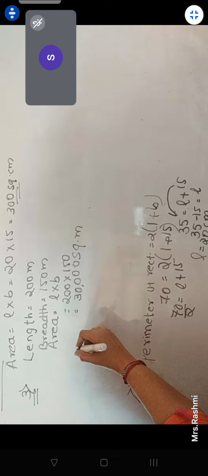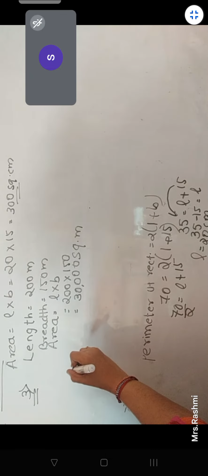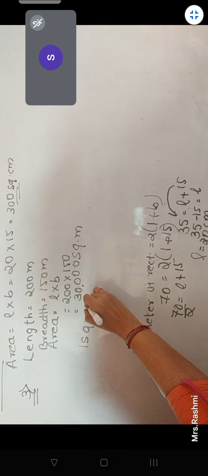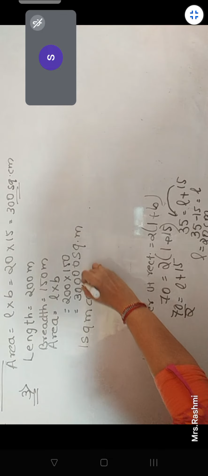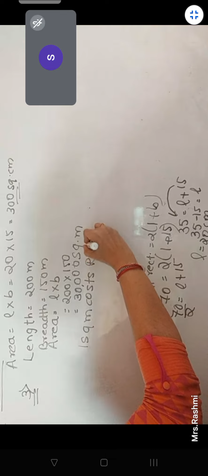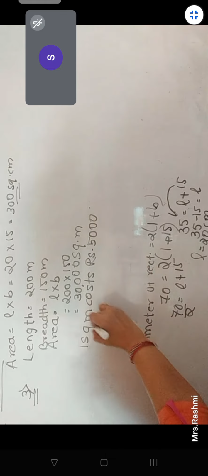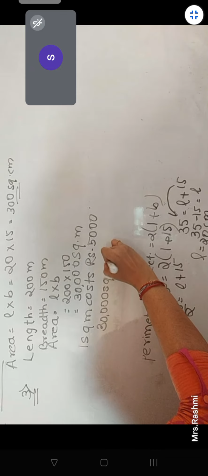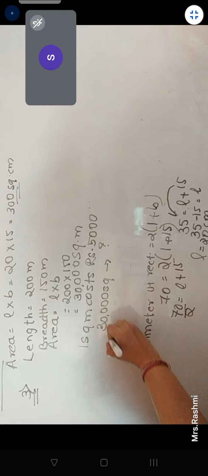Now, what is being told? The cost of 1 square meter. 30,000 square meters. Correct? So it will be 30,000.